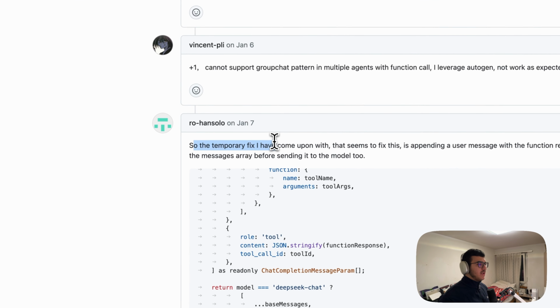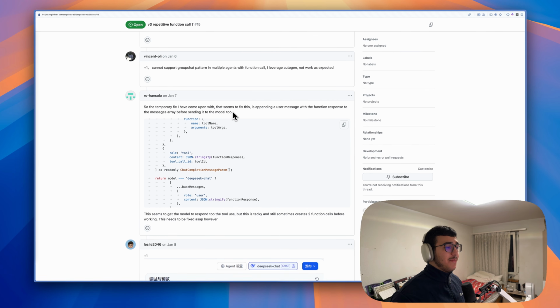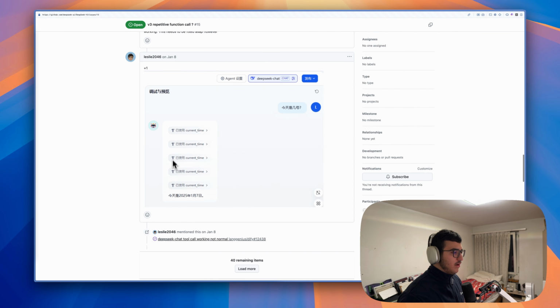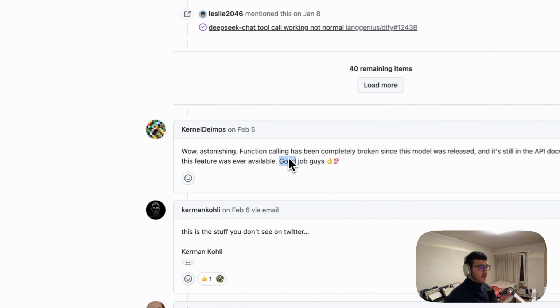The temporary fix I have come up with that seems to fix this is appending a user message with a function response to the messages array before sending it to the model tool. This didn't work for me. I don't know how it worked for him, but all power to him. Yeah, as you can see here, it's calling the tool multiple times, which is such a huge waste of tokens. This costs money, by the way. Yeah, you can see here, people are completely pissed.